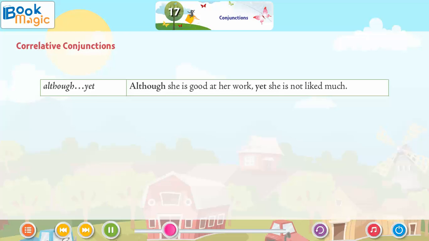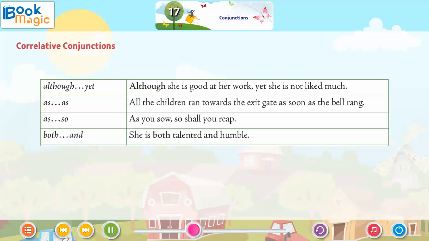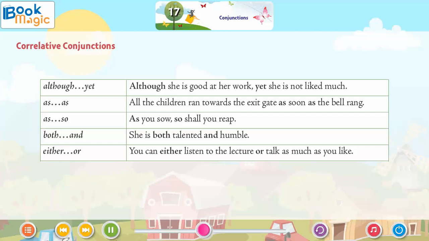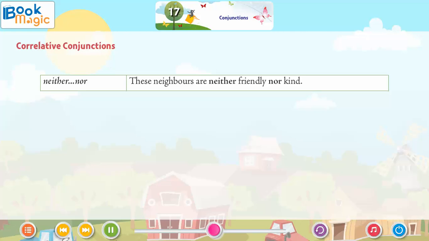Although, yet: Although she is good at her work, yet she is not liked much. As soon as: All the children ran towards the exit gate as soon as the bell rang. As, so: As you sow, so shall you reap. Both, and: She is both talented and humble. Either, or: You can either listen to the lecture or talk as much as you like. Neither, nor: These neighbors are neither friendly nor kind.